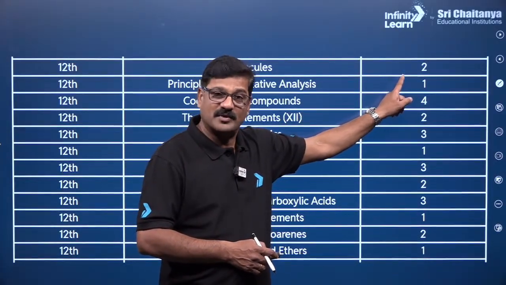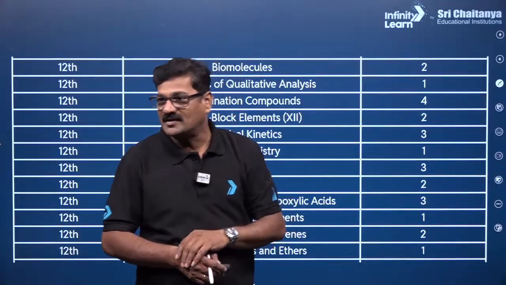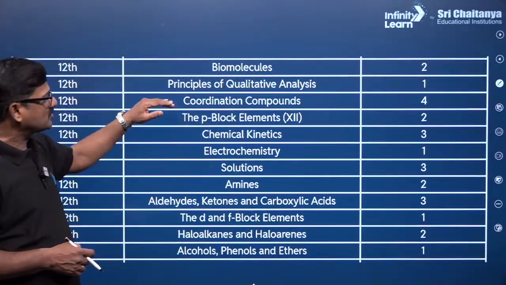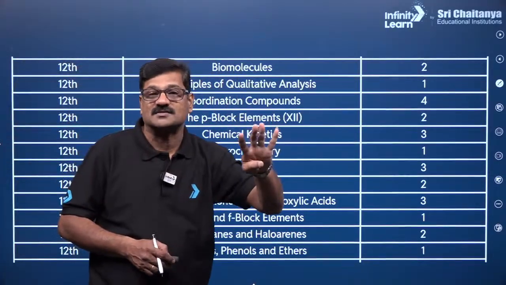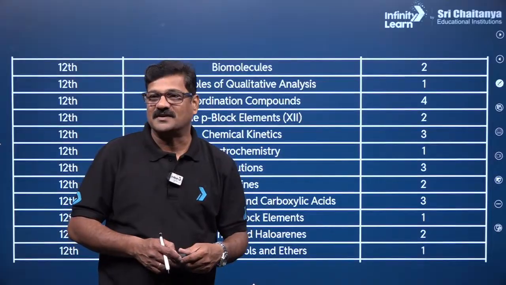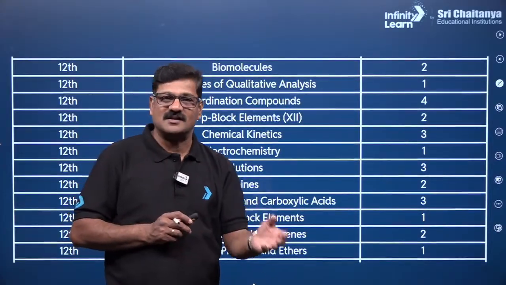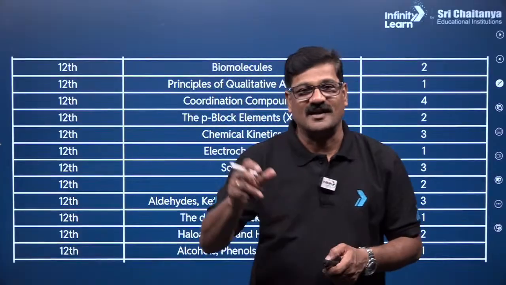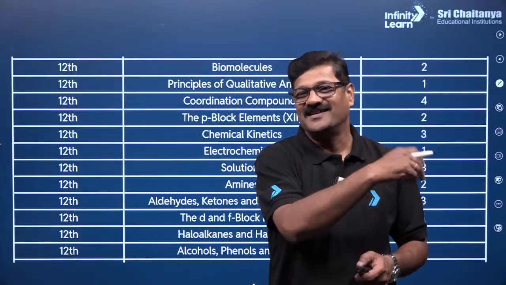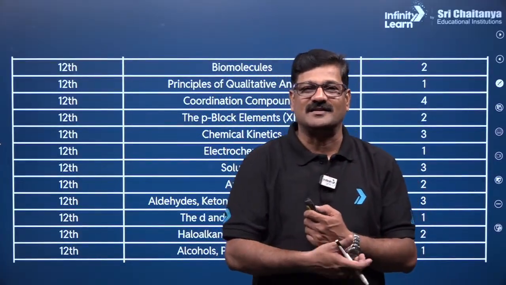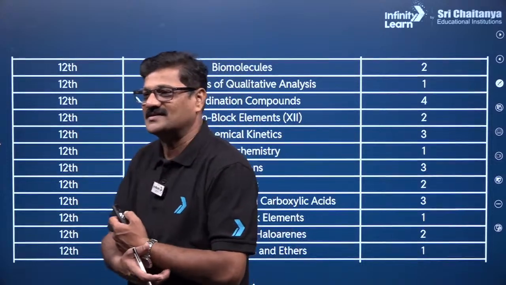Yes, group 5 carbonates, so it is going to be 1. And coordination complexes, 4 questions are asked. Is it difficult? It's not at all difficult. One controversial question is there, which is not from complex compounds, rather I wanted to say it is also from electrochemistry. It is connected here and there, right? So yes.